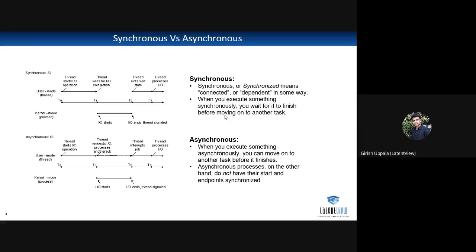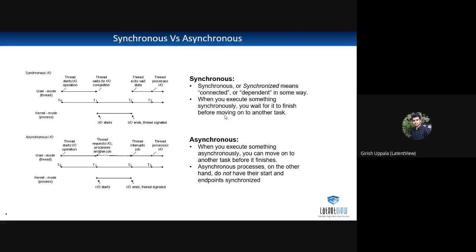In the restaurant kitchen, workers are continuously working, serving, and taking orders. People will get their food served as soon as it is cooked. The asynchronous process works the same way. Asynchronous processes, on the other hand, do not have their start and end points synchronized. If you see the image here, T1 starts some process with IO and leaves it there, then it is executing another job, but the left job is still continuing in the kernel mode.